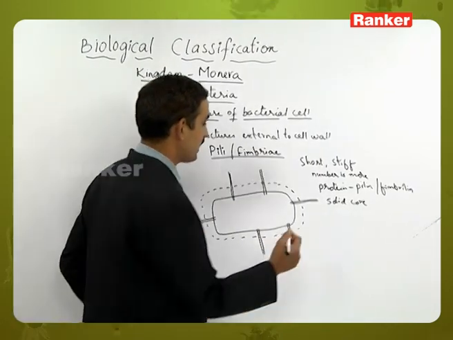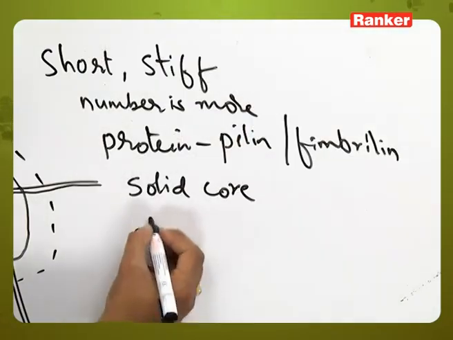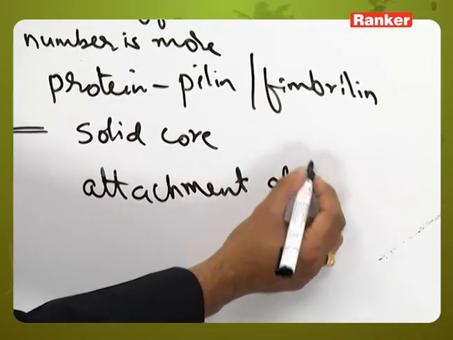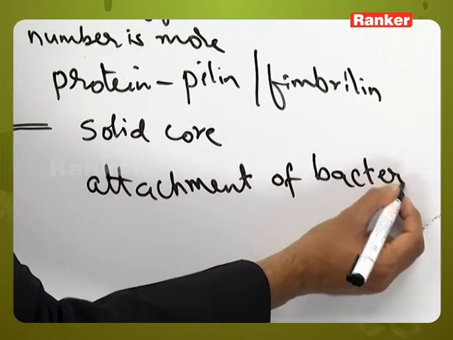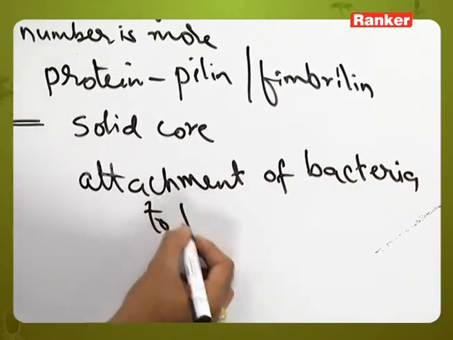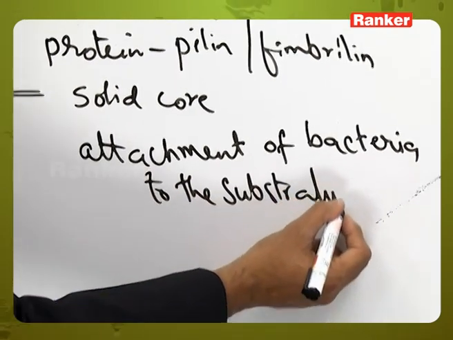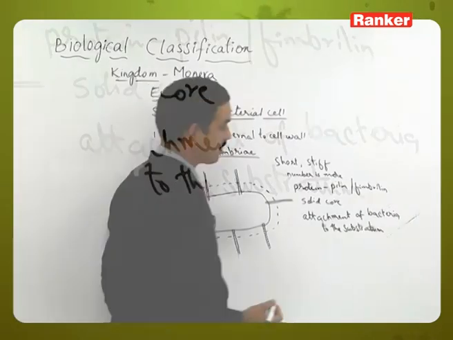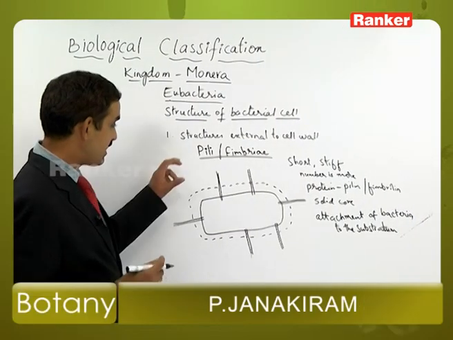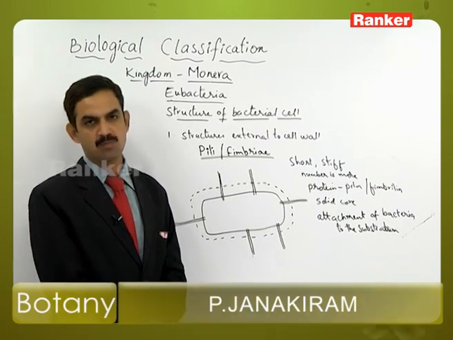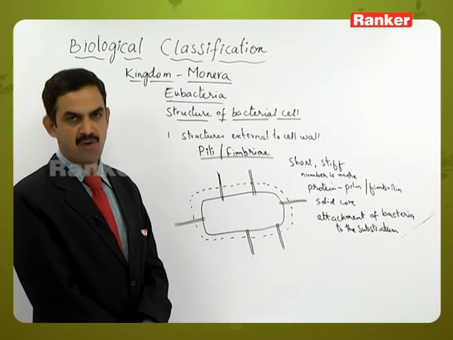The function of pili or fimbriae is attachment of bacteria to the substratum, either a terrestrial substratum or an aquatic substratum. So the pili are differentiated from the flagella in terms of their structure, nature and function.